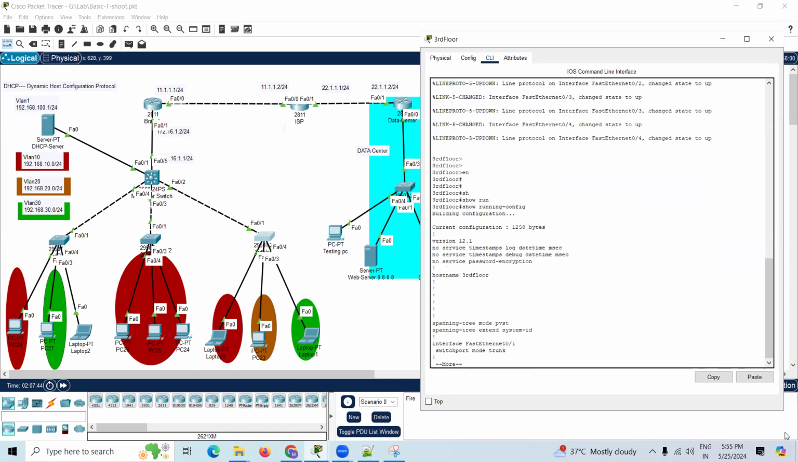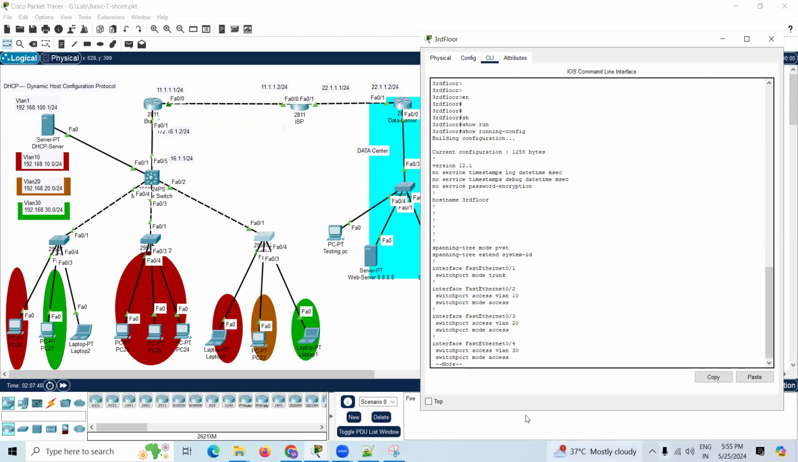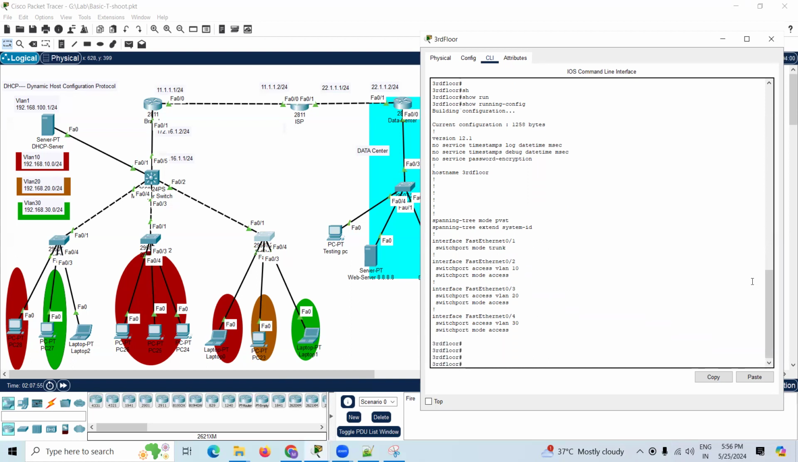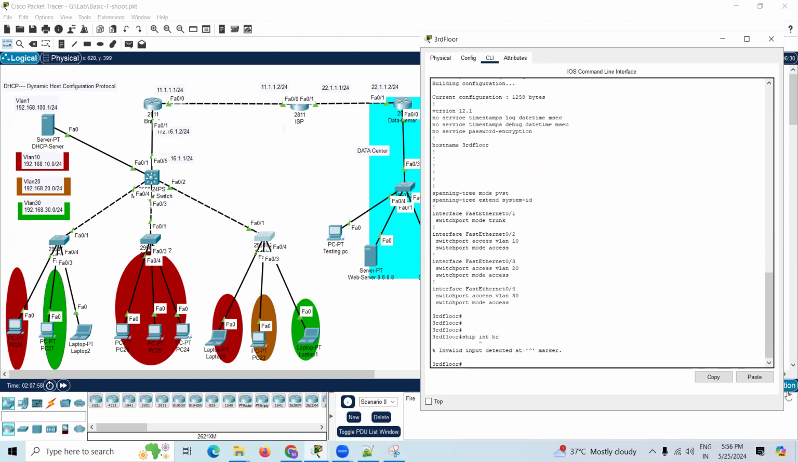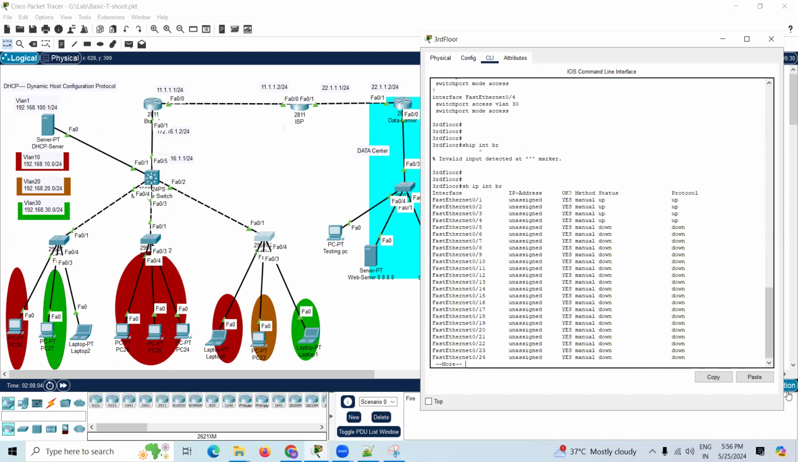With the help of the running configuration, you can check all the interfaces. Our interface is here, VLAN 20, 0/3. The interface 0/3 is in VLAN access mode, and we'll check the interface status. For interface 0/3, use show ip interface brief. Yeah, show ip interface brief. It is 0/3, and it is showing up, only static.